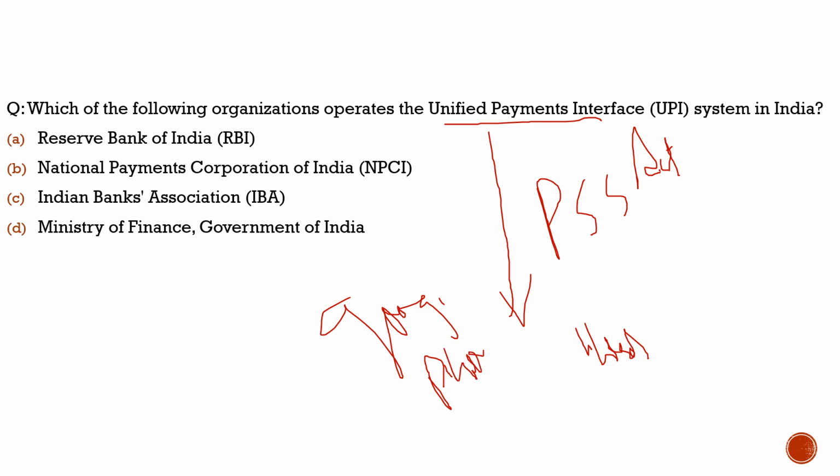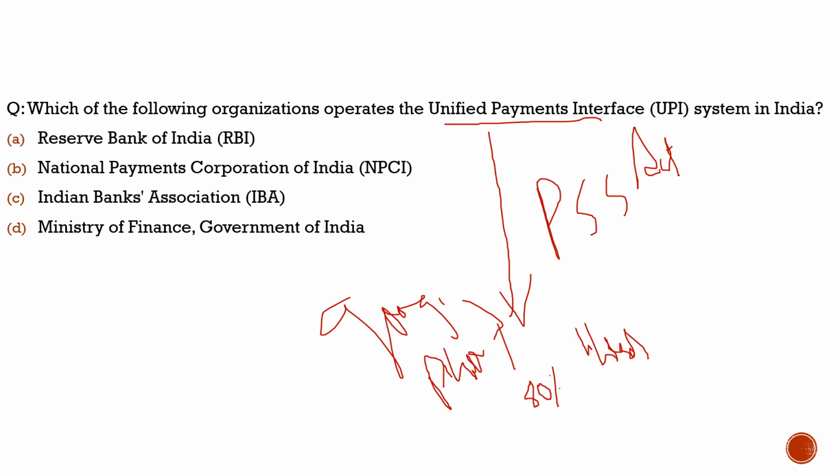So these two companies enjoy a kind of monopoly in the unified payment system. It is estimated that 80% of all the transactions which happen through UPI are done through these two apps in India.